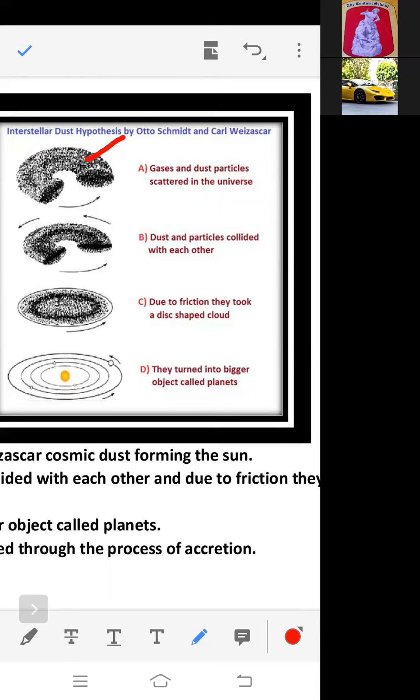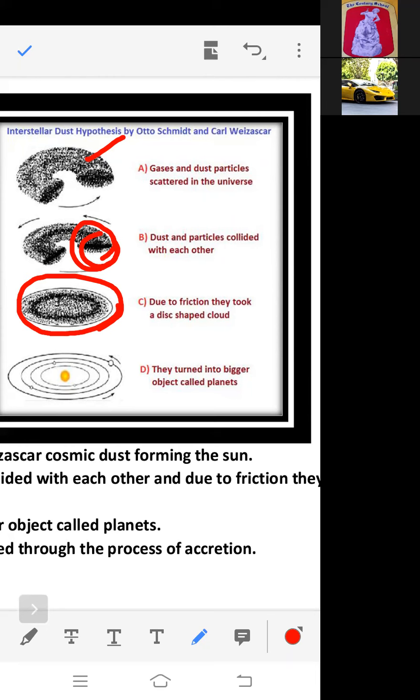Slowly and gradually, they began to collide with each other. Right? You can see the black portions. They come close to each other and begin to collide. Due to the friction, they took a disc shape. They took a disc shape because they were floating in the universe, and they were revolving.